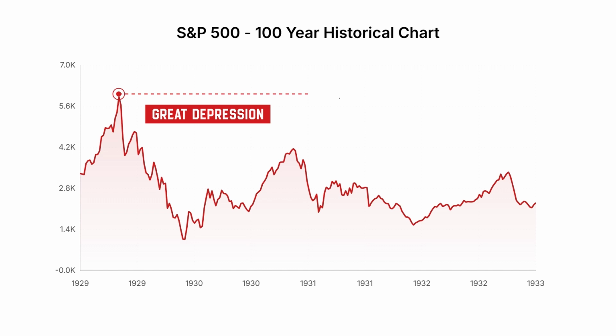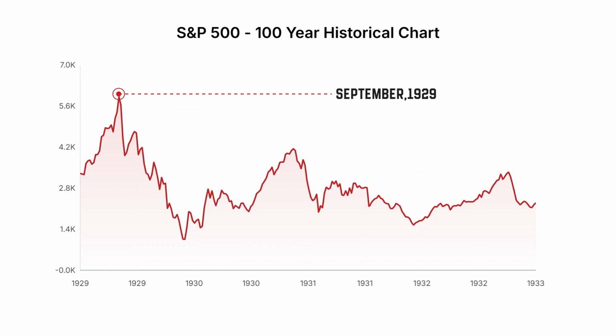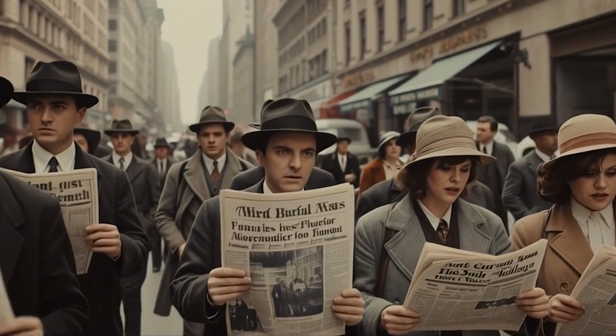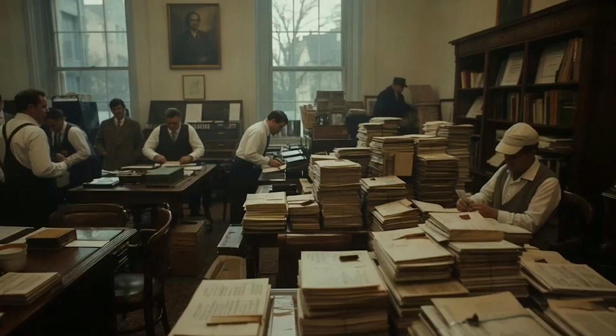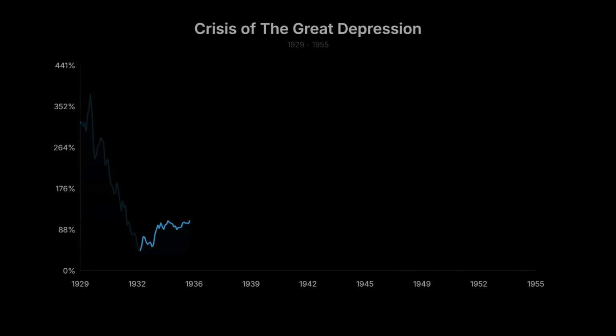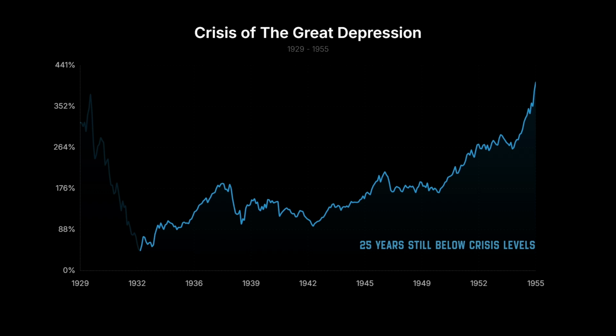Here at the apex, the peak of September 1929, the value of the main industries of the United States, meaning how much the companies were worth and how much money investors had, was 380 points in this index, and in 1932, it dropped to 41 points. It is a fall of almost 90%. To make it easier to understand, it's as if a luxury apartment worth $380,000 at the time fell to $41,000. Its value evaporated. And the country felt the symptoms for 25 years, still below crisis levels, recovering only in 1954.